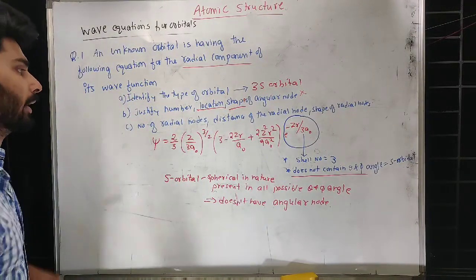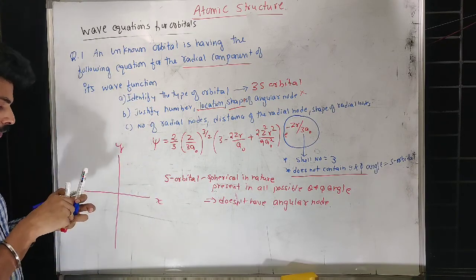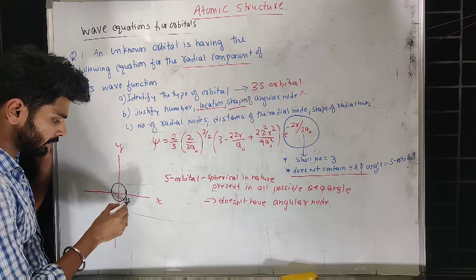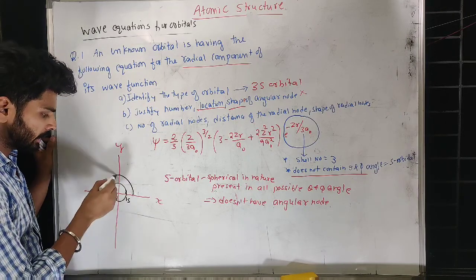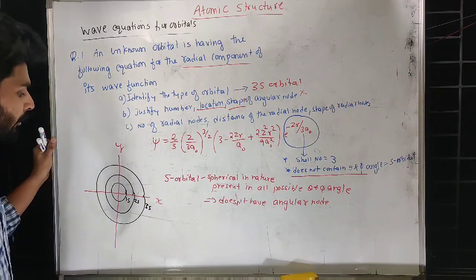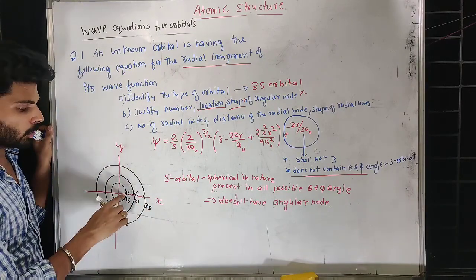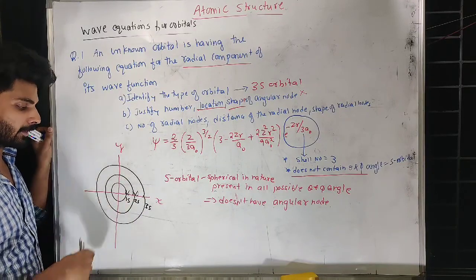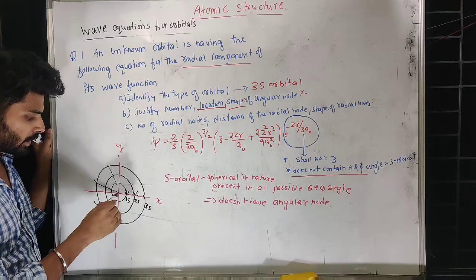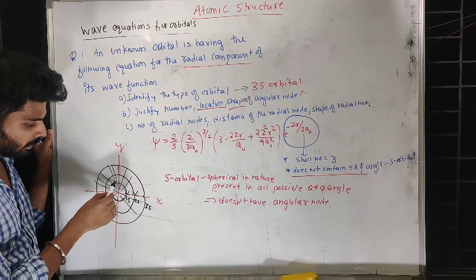Number of radial nodes. Radial nodes we can easily understand. If I consider this is X and this is Y, we know the first s orbital is 1s. 1s is the first spherical-shaped orbital. Next is 2s and next is 3s. So shape-wise definitely spherical, but there are two nodes we are going to get. Nodes are the places where we don't get the electron. For example, the 3s electron can't be present at the 1s and 2s place, but it is present everywhere near the nucleus.